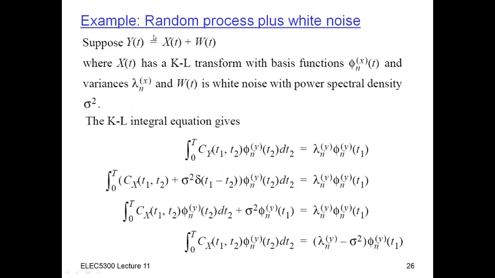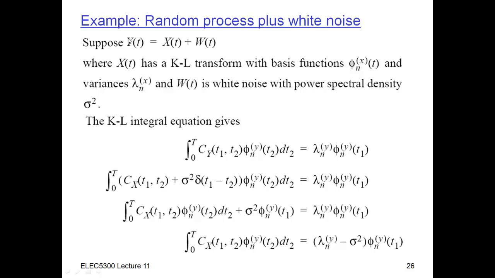So you can look at the case where we have a random process plus white noise. Why is this so easy to deal with? Even though this process x of t can be very complicated, or have some complex basis functions that you need to expand it with, the white noise is so flexible that any basis functions are fine with it. If you know some basis functions that you want to use for x of t, you can just use them to expand w of t. And so that means that this process here, y of t,